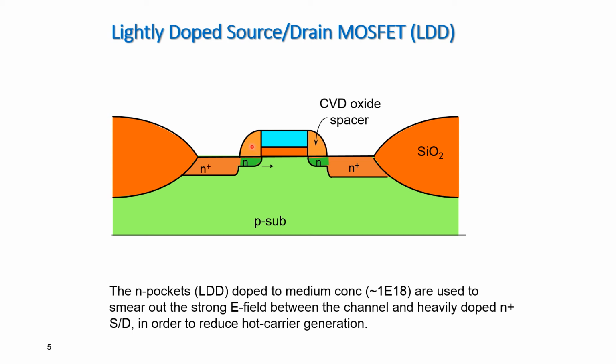And why is this spacer required? Because whenever you are doing the heavy ion implantation for the heavily doped source and drain, this portion should not be exposed to the heavy doping, otherwise everything would be null and void and you would get the entire portion as N plus. In order to avoid that, these spacers are fabricated, so that exposure to the heavy donor ions is avoided whenever the source and drain are formed.